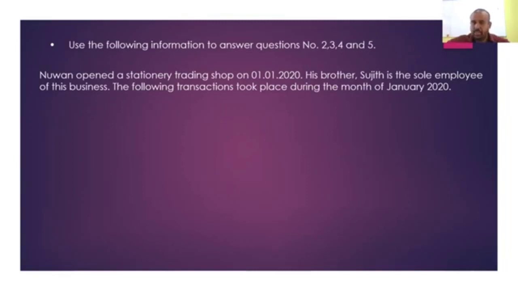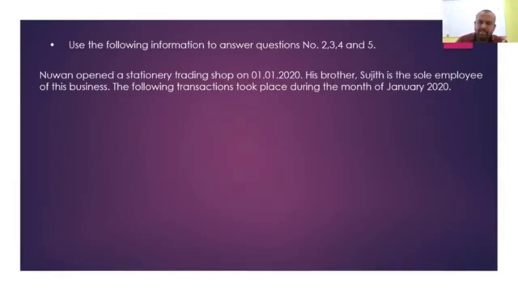Next, I underline the word "trading". This is a trading business, a service business. Trading business. His brother is the sole employee of the business. The following transactions took place during the month. That is also underlined. They are giving these transactions for a month, not for a week, not for a year, not for a quarter, but for a month. Those 3 keywords have to be in your mind while you are doing this question.